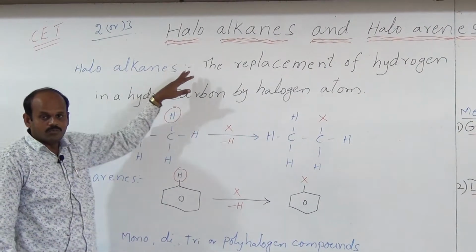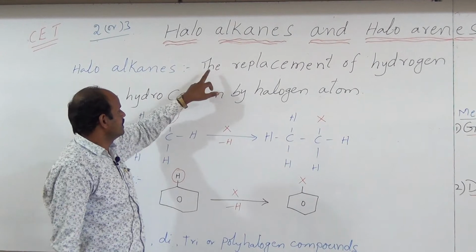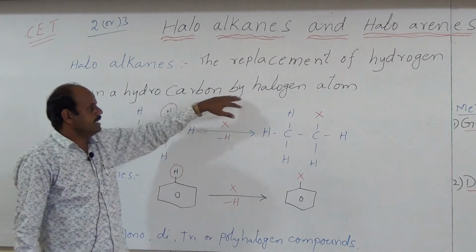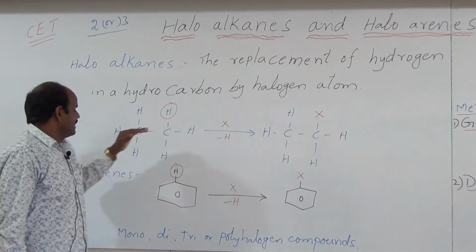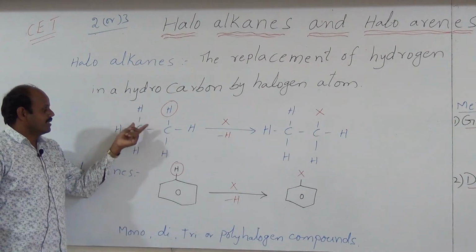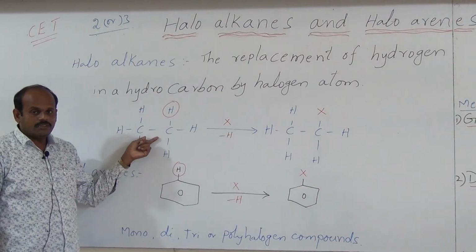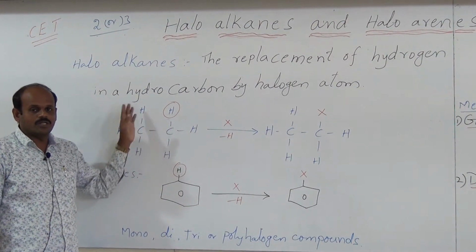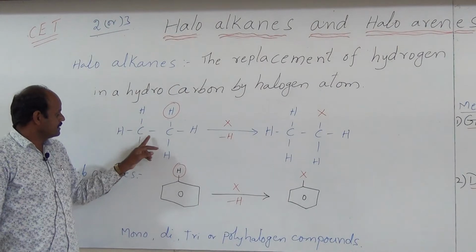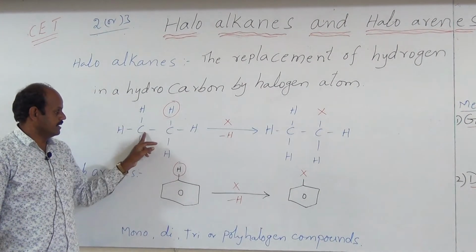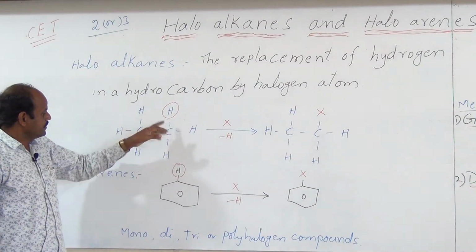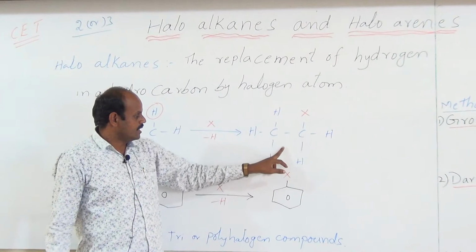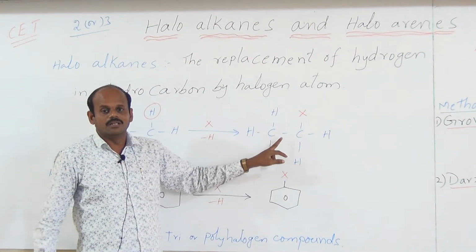Haloalkanes are the compounds produced by the replacement of hydrogen atoms in a hydrocarbon by a halogen atom. For example, if you take a hydrocarbon, hydrocarbon means the compounds which have hydrogen atoms and carbon atoms only. So this compound contains only hydrogen and carbon atoms. If you replace one hydrogen atom with one halogen atom, then we get this compound. It is called a haloalkane.